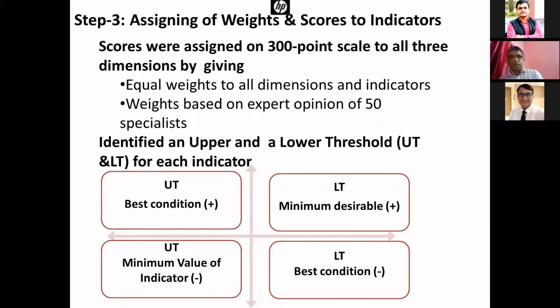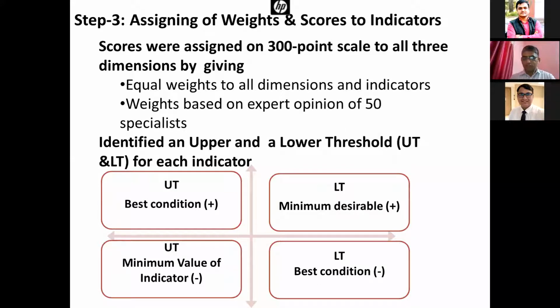How did we score? We identified two thresholds. One is the upper threshold, and the second is the lower threshold. The upper threshold here is the best case if the indicator has a positive relation, and it is the minimum value of the indicator if it has a negative relationship with sustainability. For example, if it is labor productivity, higher labor productivity will be the upper threshold level.